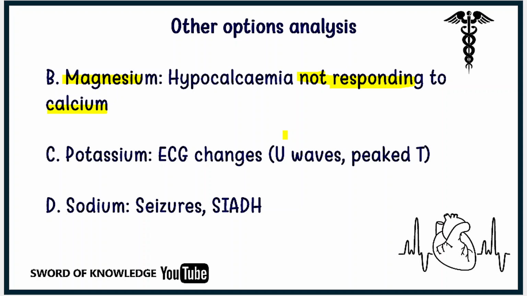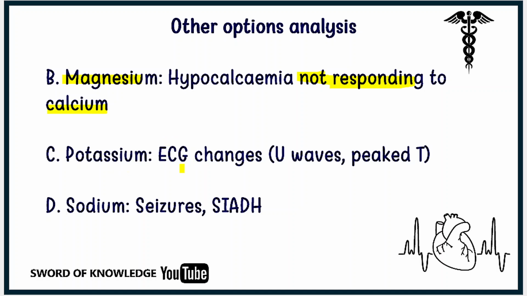We suspect hypocalcemia in this patient. We give him calcium, and after that we see no response. Then we have to measure the magnesium level, because hypomagnesemia also causes hypocalcemia, with resistance to calcium. So we also have to give magnesium to treat the hypocalcemia in these patients.